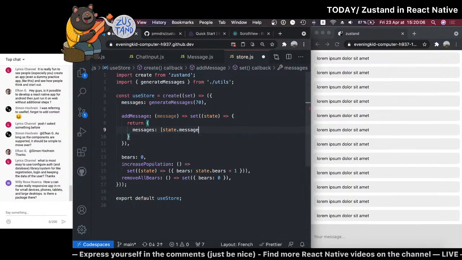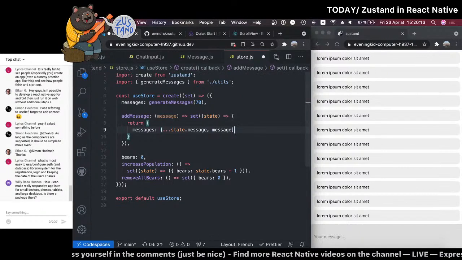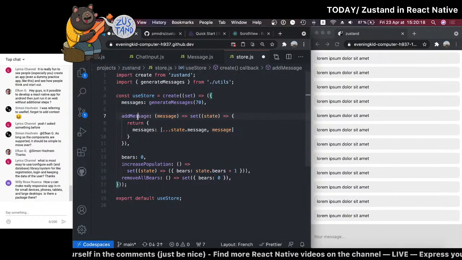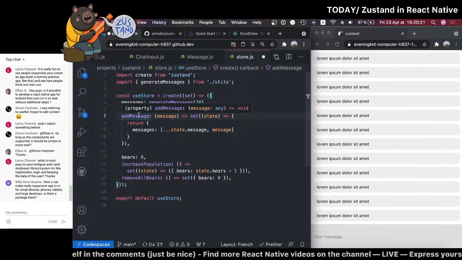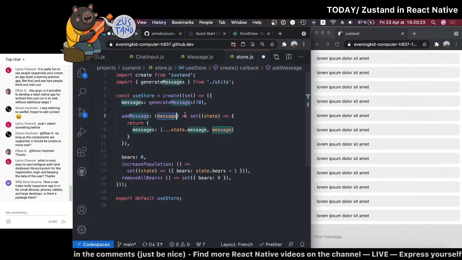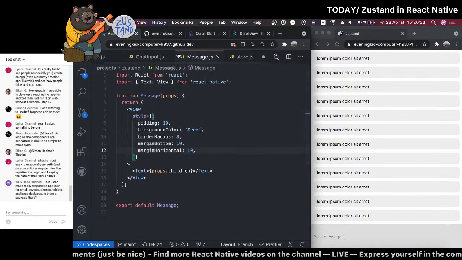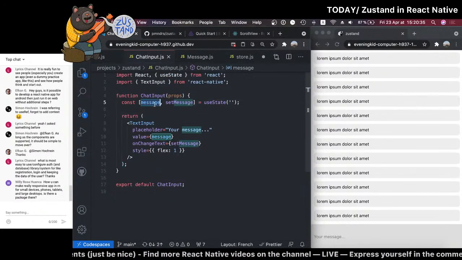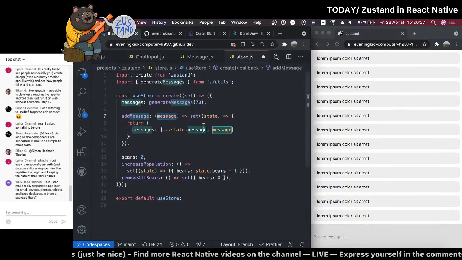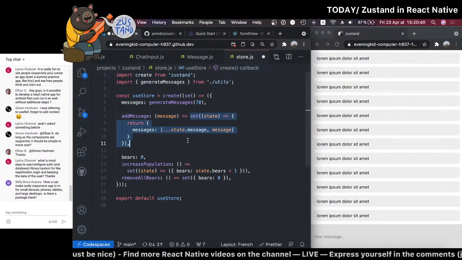It's very much like Redux, really. State messages, and then we'll add the message. So I guess what this should do, I haven't tried it before, but I guess this is how it works, is just create an action. If you're familiar with Redux, this is just like an action. This is the parameter we'll have when we say add message from the message component. So we'll do add message and just pass, let me find it, this variable. And what it does is just set a new state.